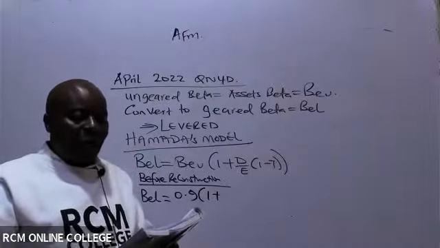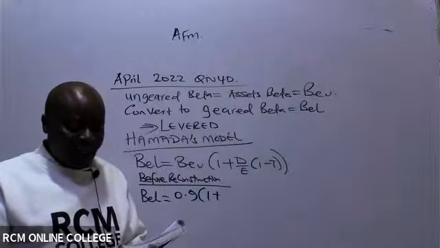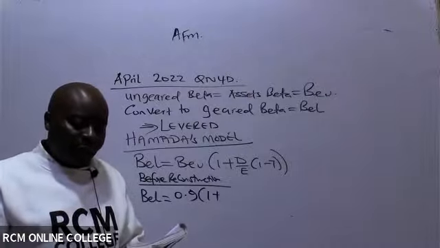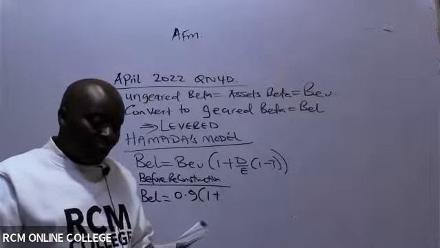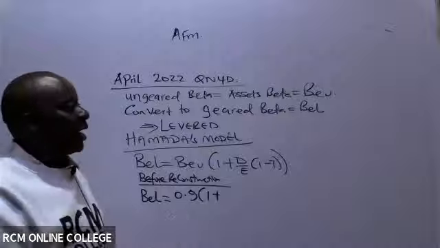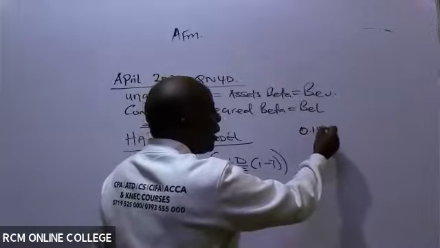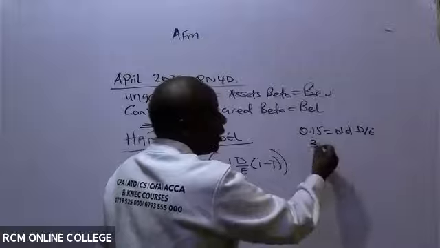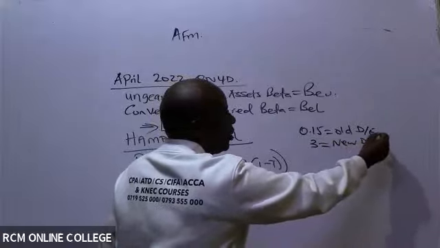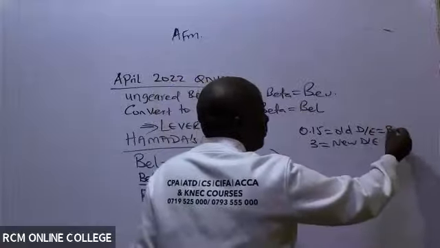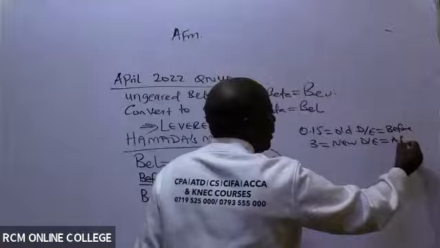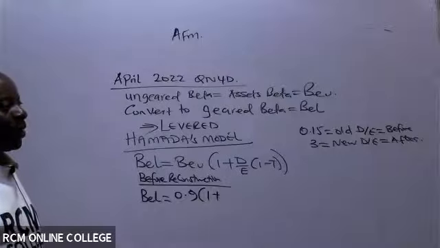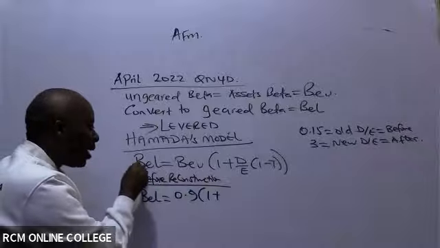If you are very keen, in the second last sentence of the second paragraph: the management intends to undertake a financial reconstruction which will result in a debt to equity ratio changing from 0.15 to 0.3. So this 0.15 is the old debt to equity, before reconstruction, and the 0.3 is the new debt to equity, after reconstruction.